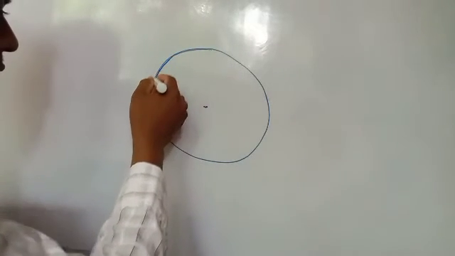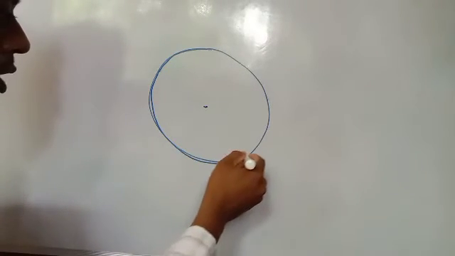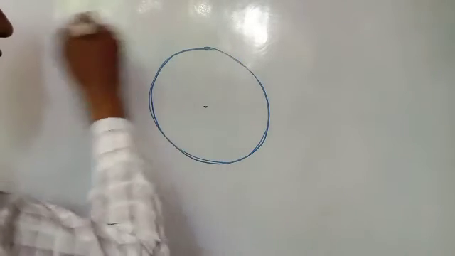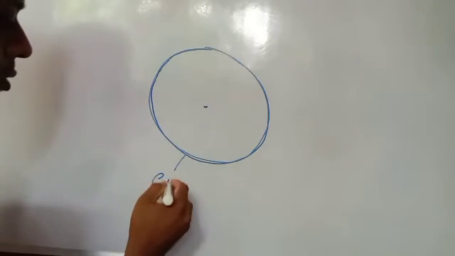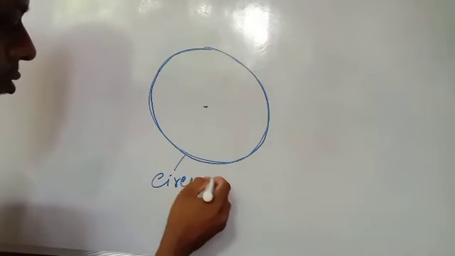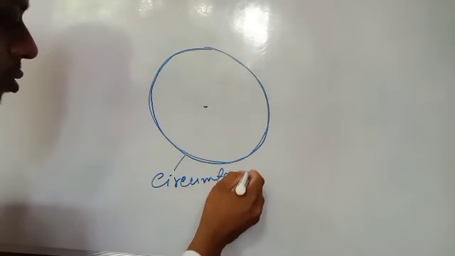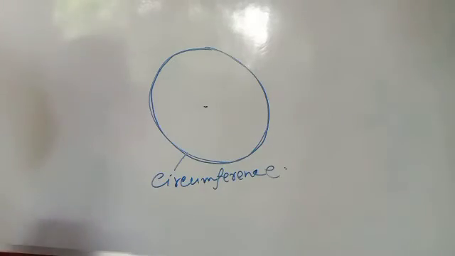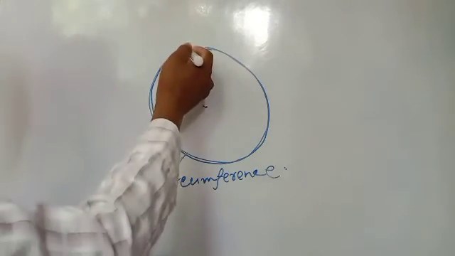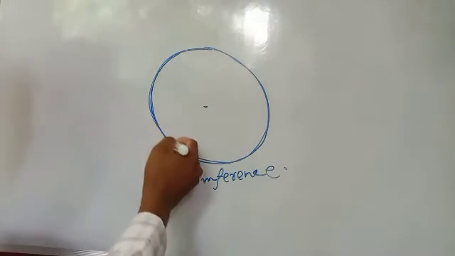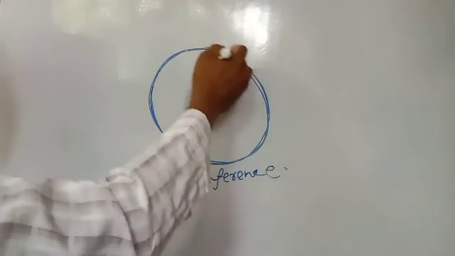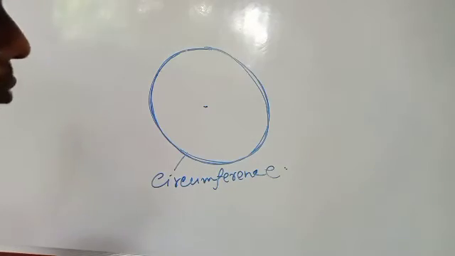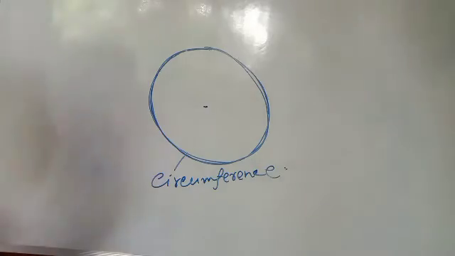If we measure the boundary of the circle, this is called circumference. The total length of the boundary of a circle is called the circumference of the circle.